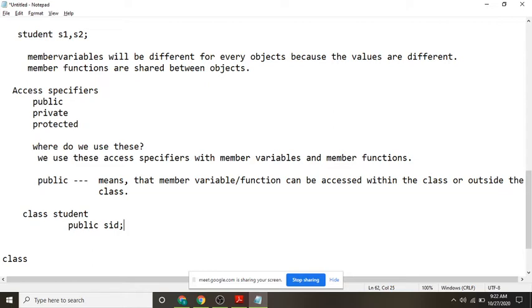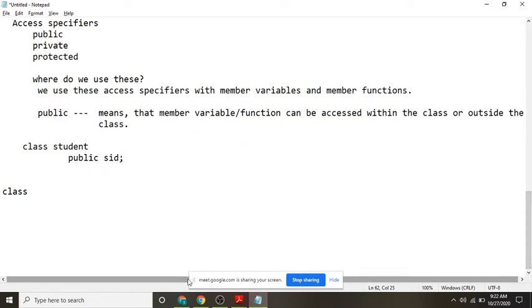Girls, answer. We can use the SID within the class and outside the class also. That means we can access the variable from anywhere, not only within the class. Okay, if I tell private, then what is the meaning of private?